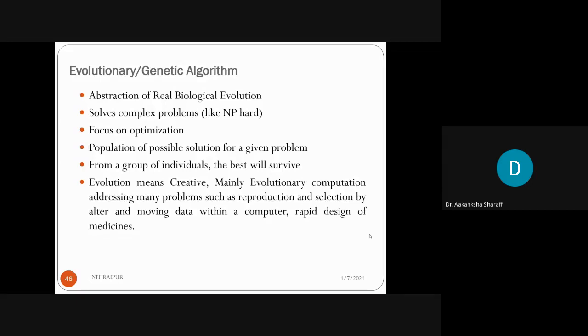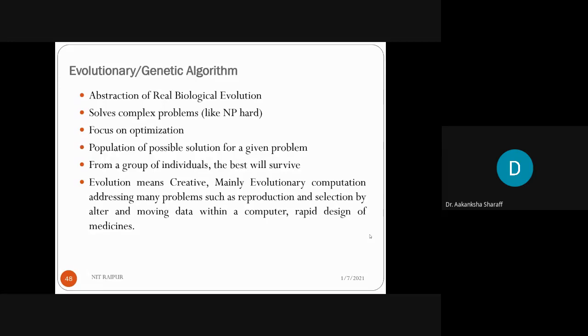Now, next is that we have to find the best individual which will survive from a group of individuals. Individuals are nothing but the population values, you can say. So from the group of individuals the best one has to survive. Here is the Darwin concept. Darwin, one of the scientists, gave the survival of the fittest theory.